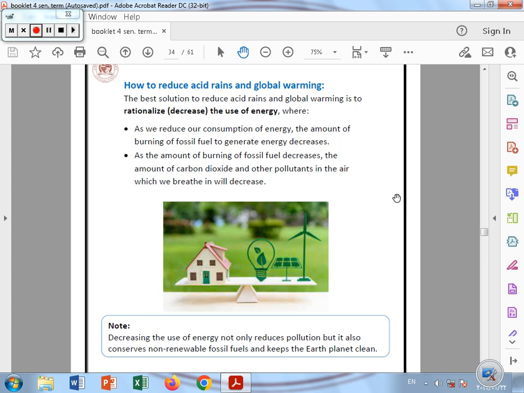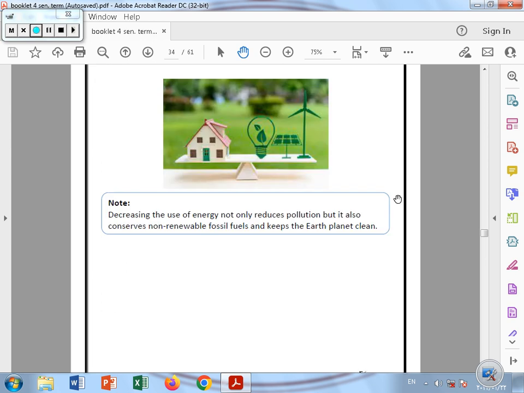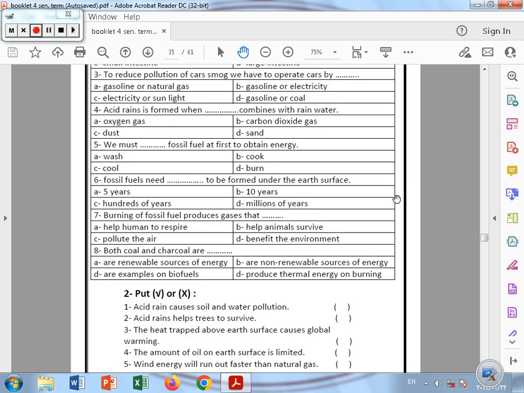Okay, so decreasing the using of energy not only reduces the pollution, but it also conserves the non-renewable fossil fuels that we burn, and this keeps our planet clean and healthy. Let's move to the questions.